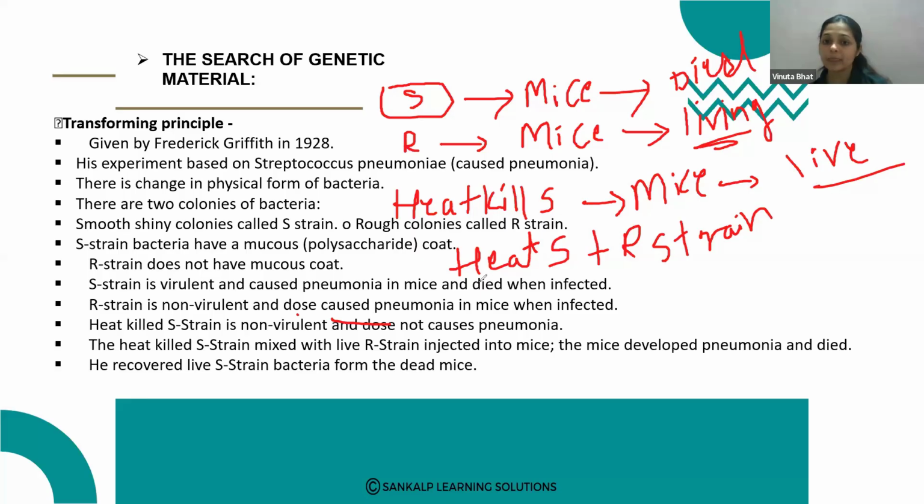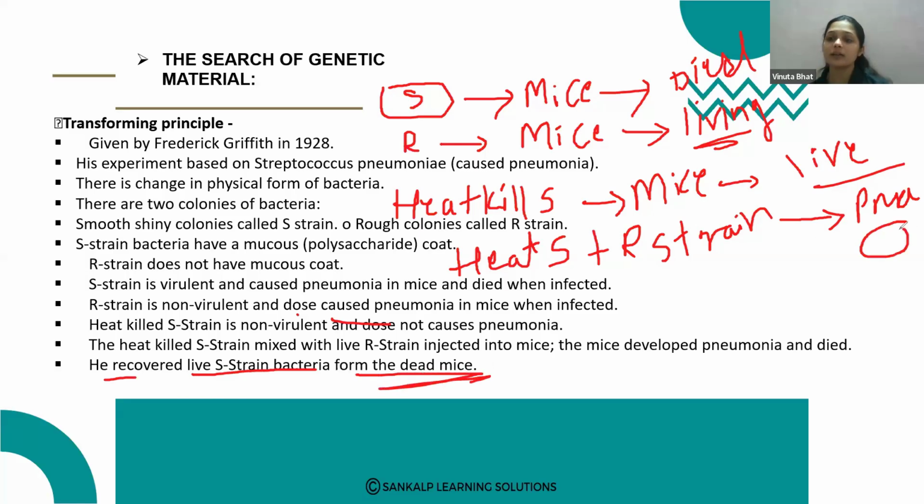But heat killed S strain plus living R strain is injected to the mice, then mice developed pneumonia and died because of that disease. He recovered S strain bacteria from the dead mice.